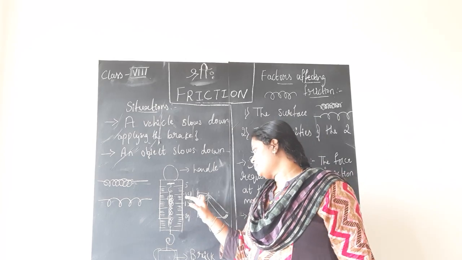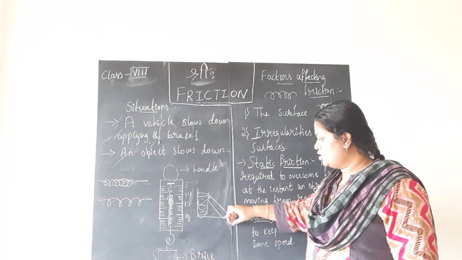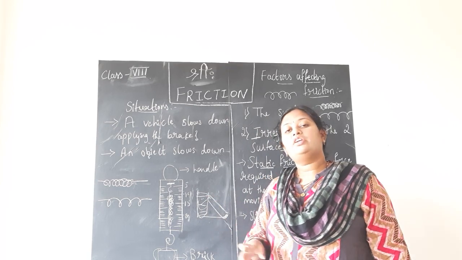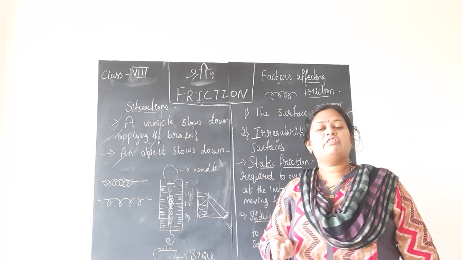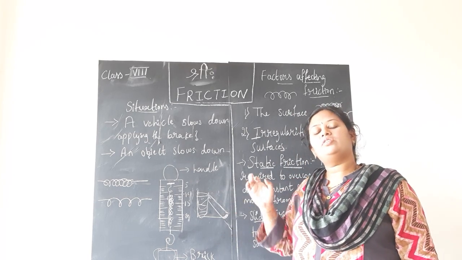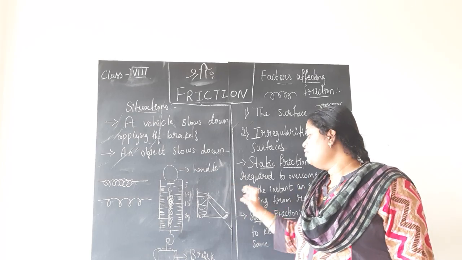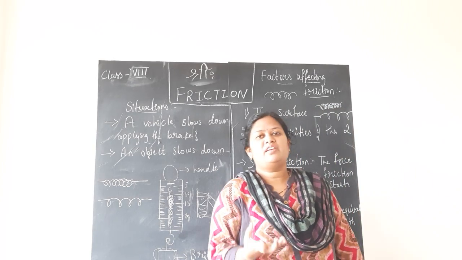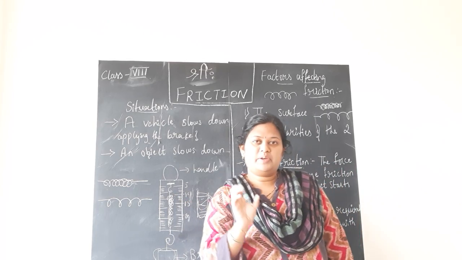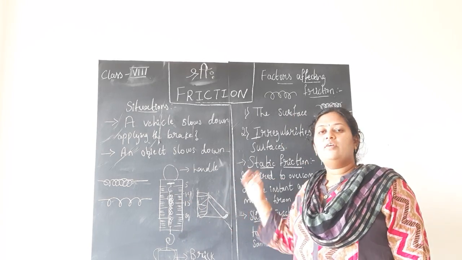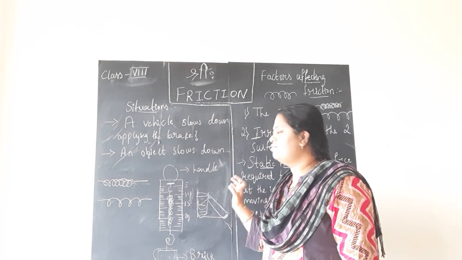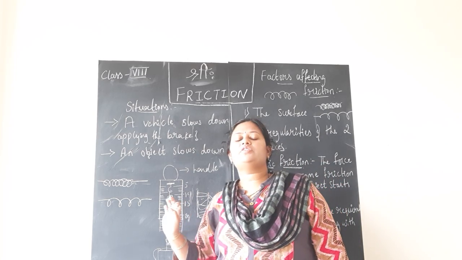Of course, when it was just dropped on the surface of the table, it moved to some distance. But when we drop it on the smooth cloth, the surface is so smooth, as we said, hence it may move a little further when compared to just being dropped on the table surface. But when we put the sand, children, sand is very rough. It has a very rough texture. So the least distance travelled by this pencil cell is on the sand, whereas the maximum distance covered may be on the smooth cloth spread on the table.